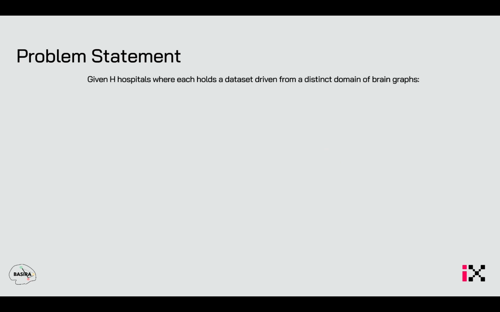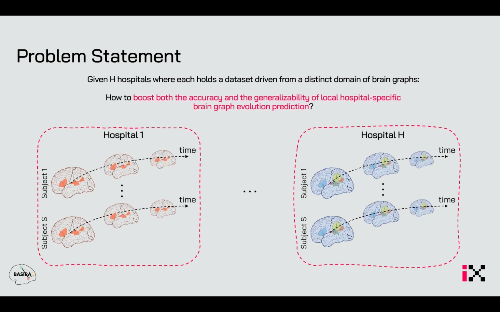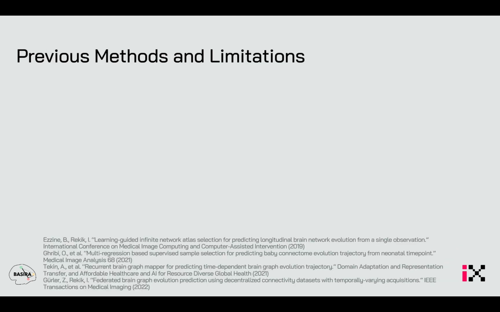Given H hospitals, where each holds a dataset derived from a distinct domain of brain graphs, how to boost both the accuracy and generalizability of local hospital-specific brain graph evolution prediction.